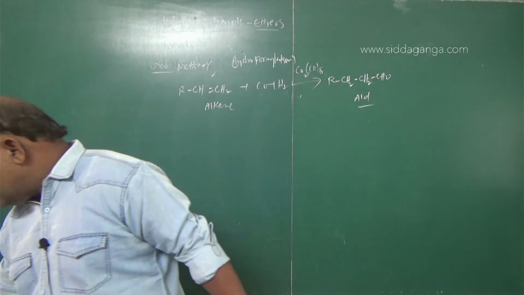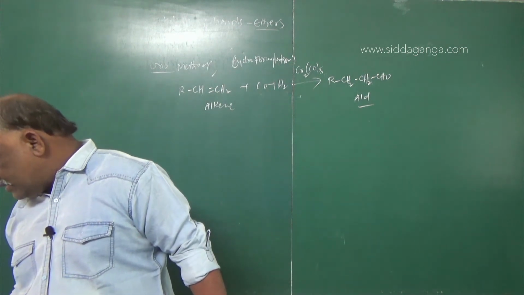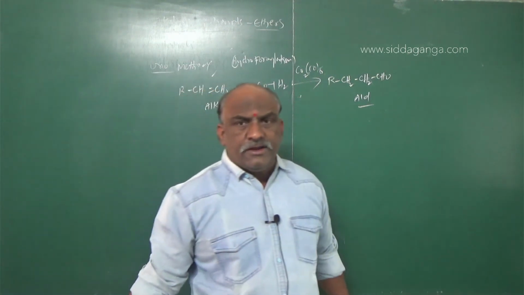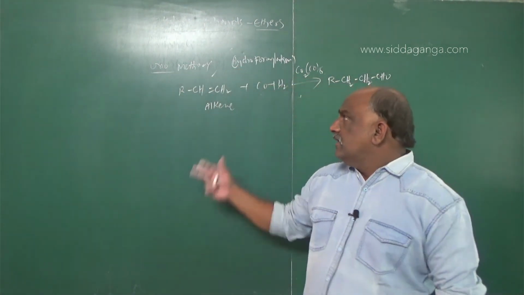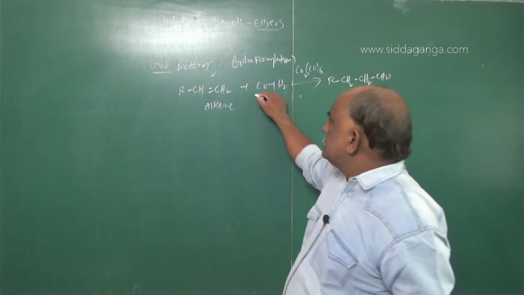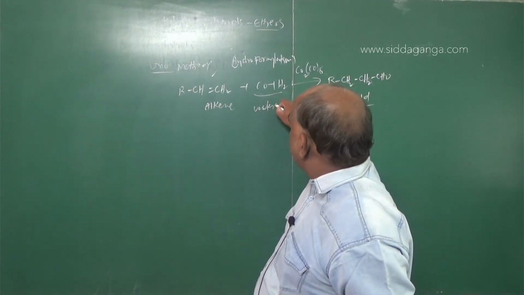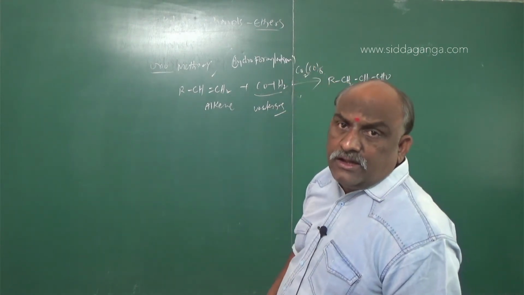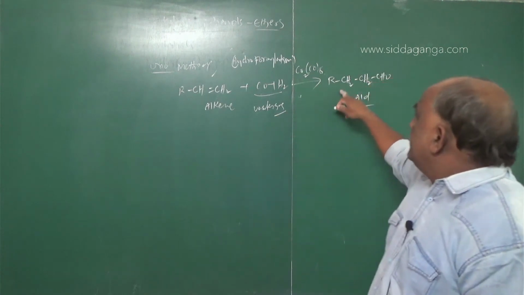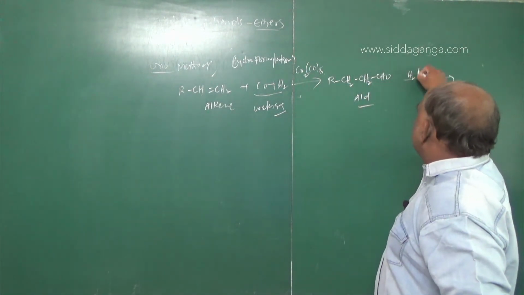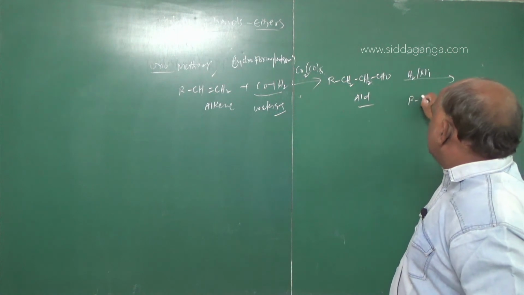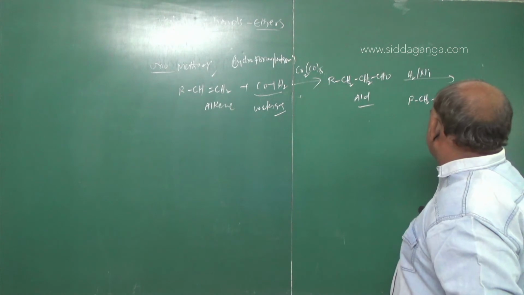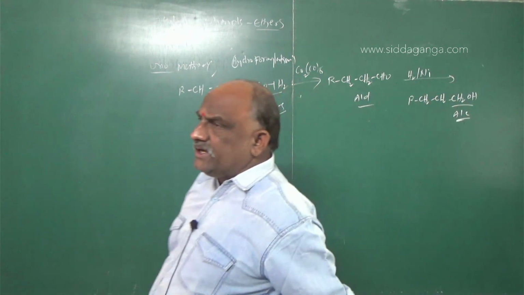In this hydroformylation, the starting compound is any alkene, and that alkene is treated with carbon monoxide plus H2, which is called water gas, with the reagent Co2(CO)8, octacarbonyl dicobalt. Then we get the aldehyde, and with H2 in the presence of nickel, the answer is RCH2CH2CH2OH. This is the alcohol.